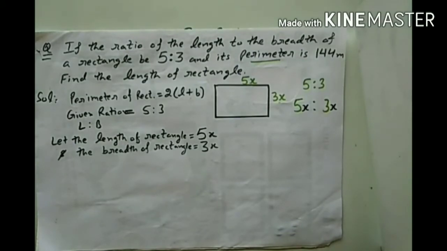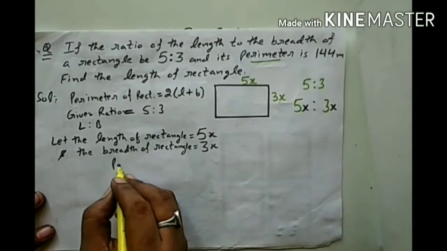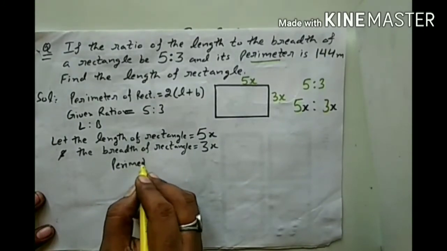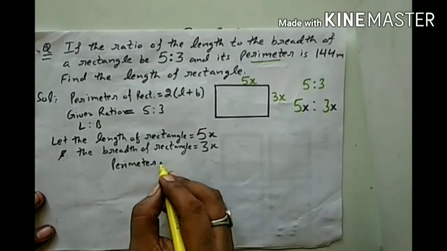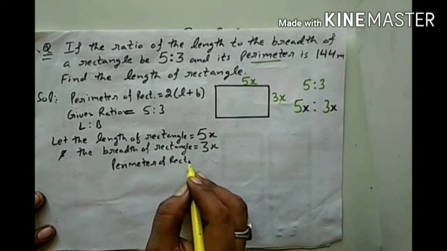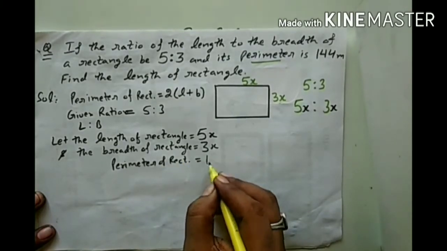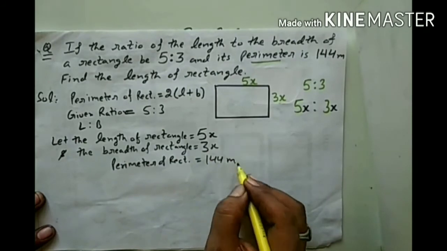Now, what is the formula for perimeter? Perimeter of rectangle is 144 meter.